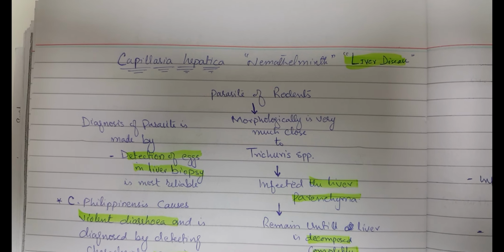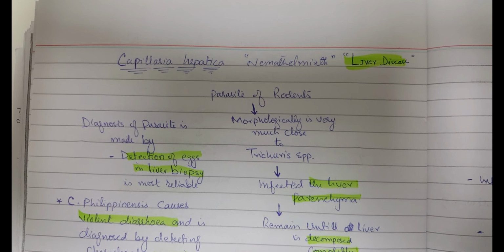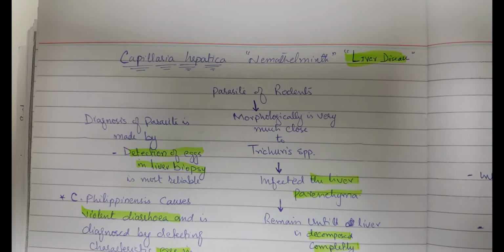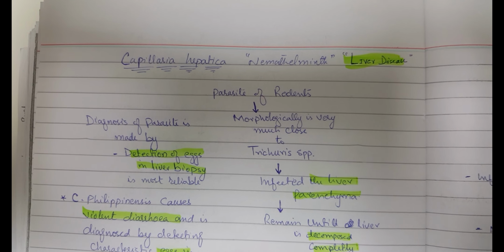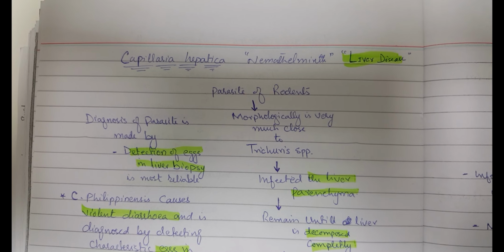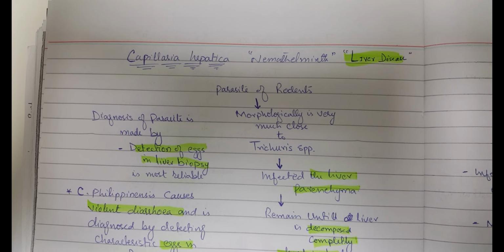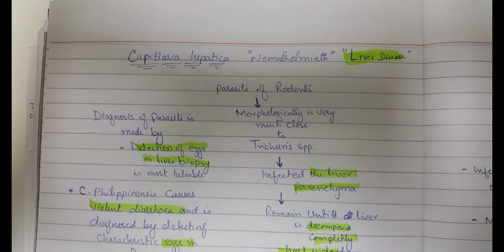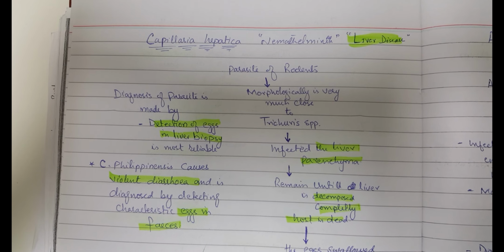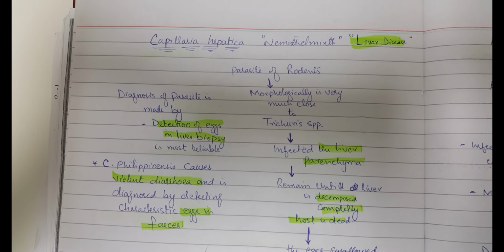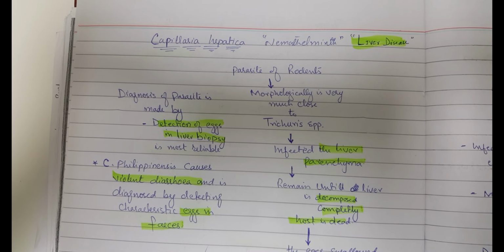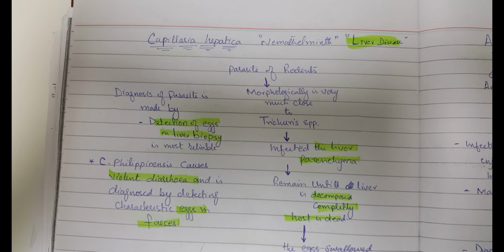Capillaria hepatica is also a helminth. It causes liver disease, and is basically a parasite of the rodent, but morphologically it is very close to the Trichuris species. It infects the liver parenchyma and remains until the liver is damaged completely and the host is dead. The diagnosis of the parasite is made by detection of eggs in the liver biopsy, which is most reliable.